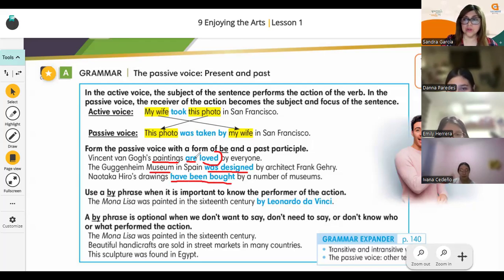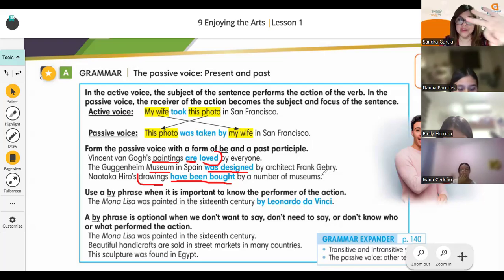Are or is, was or were, have been or has been. Why do we use have been? Because we're talking about the drawings. Los dibujos de Takahiro han sido comprados by a number of museums, right?